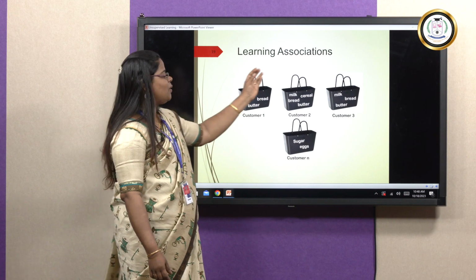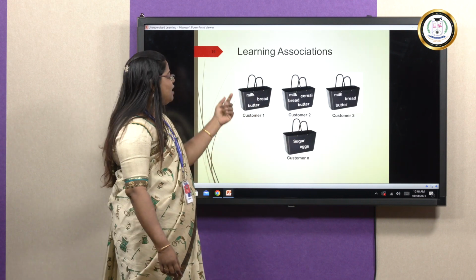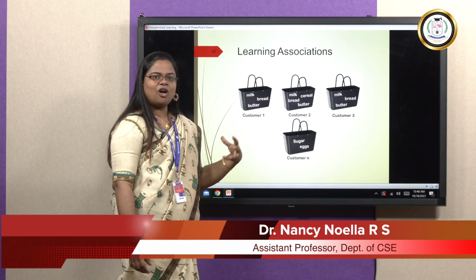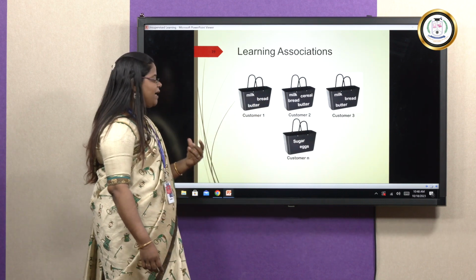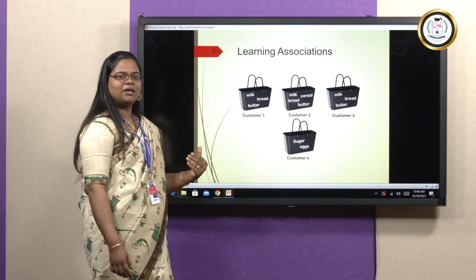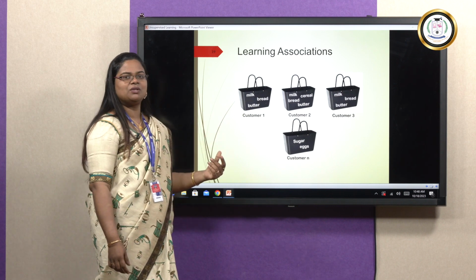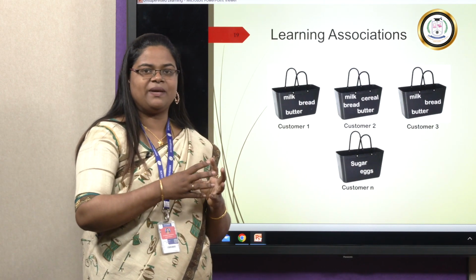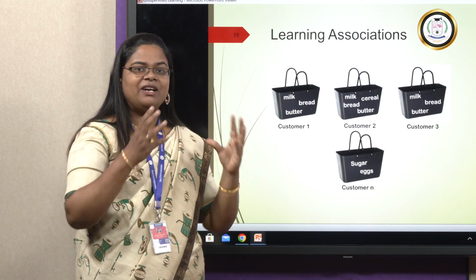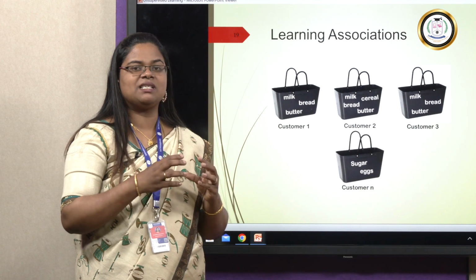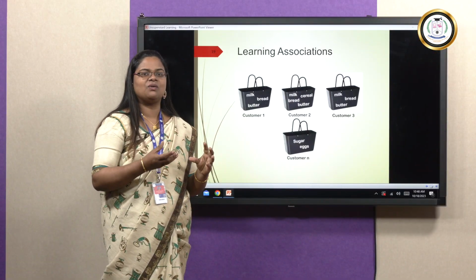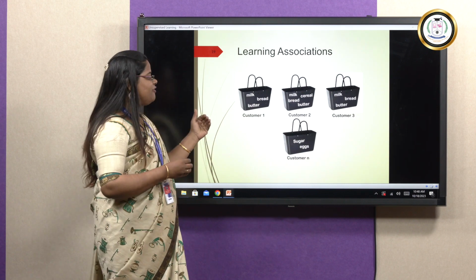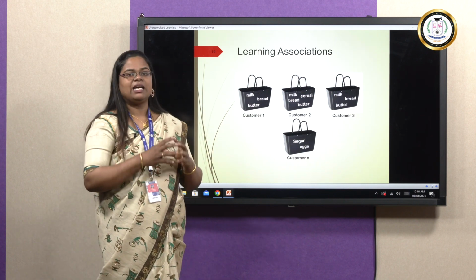So from this, what conclusion can we make? Milk, bread, butter. There is a combination: if one person is buying bread, then there is a chance that the person will buy milk and butter also. Like that, we can find out the relationship or association between different variables. We can call the data items in a data set different variables also. So it can be the dependency between different variables or different data items in the data set.